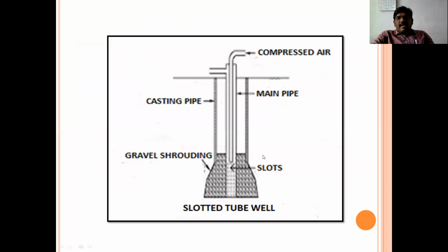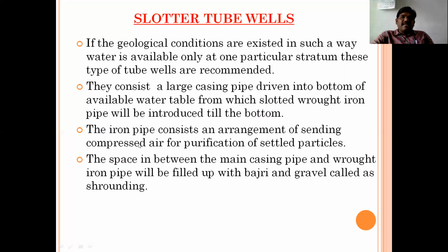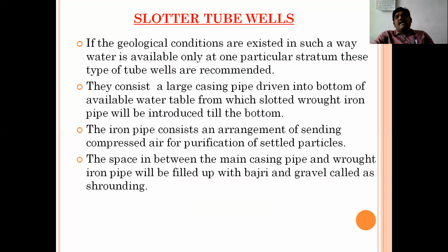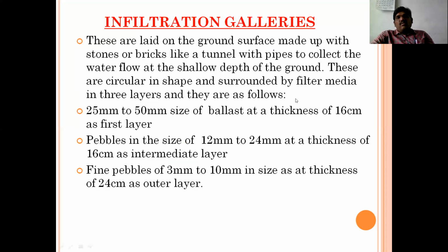After sending this pipe, compressed air will be introduced into the pipe. Why do we need to send the compressed air? To take away the soil particles from the tube. The iron pipe has an arrangement for sending compressed air for purification of settled particles. We'll discuss this more elaborately one more time. Up to here, we are discussing the wells.